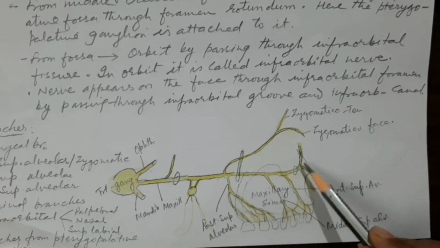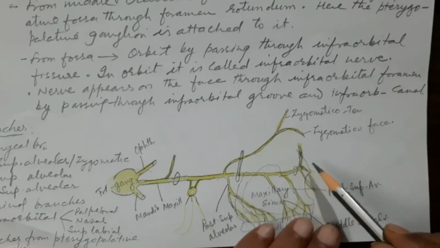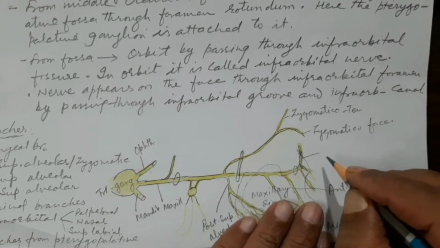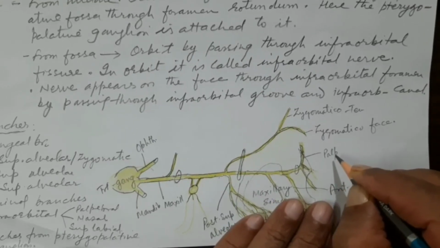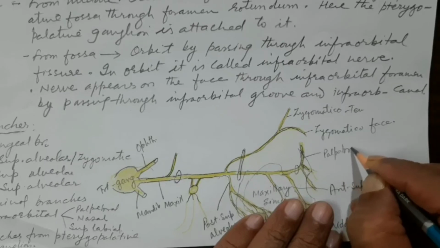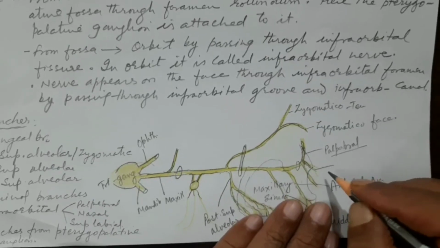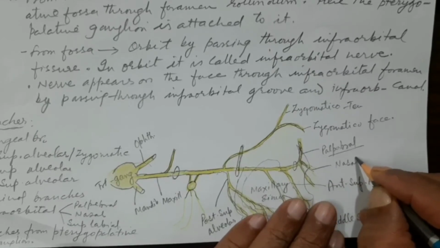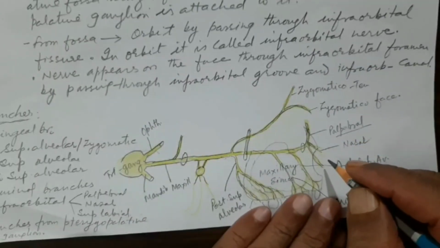Then it comes out on the face through the infraorbital foramen, and this gives three terminal branches. The one which goes towards the eyelid is the palpebral branch, which gives sensory supply to the lower eyelid. All are sensory. Then it goes to the lateral side of the nose: the nasal branch, supplying the skin of the nose.